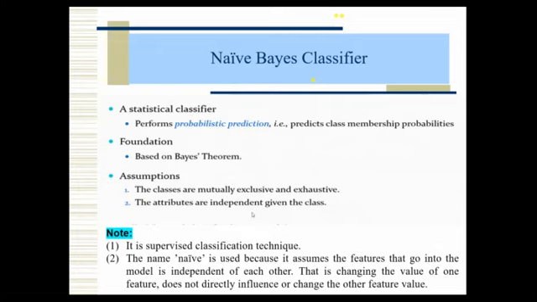So finally, Naive Bayes classifier is a statistical classifier which purely depends on Bayes theorem, and Naive means all the features are independent. Make sure that every tuple or every record has exactly one class. That means one label, one name we have to give. That is the output actually. So the final class is nothing but the output.